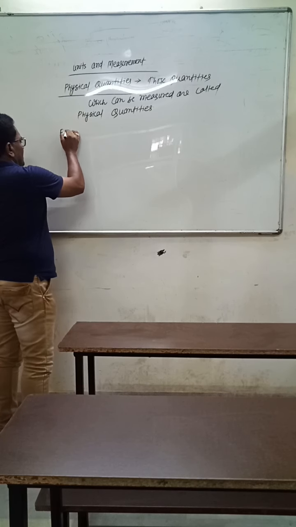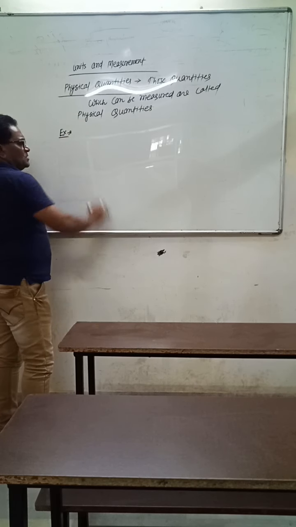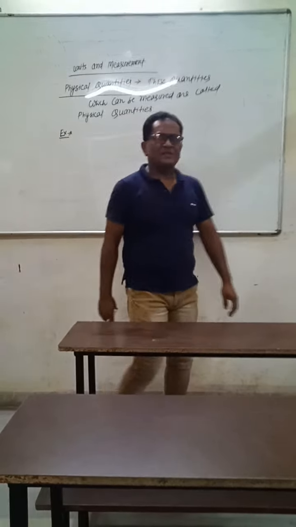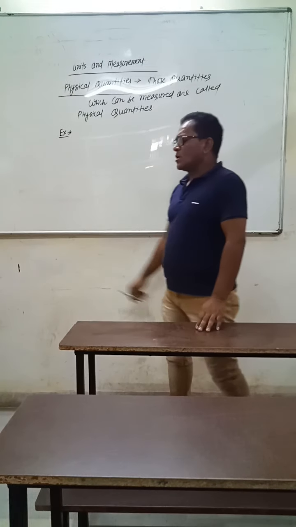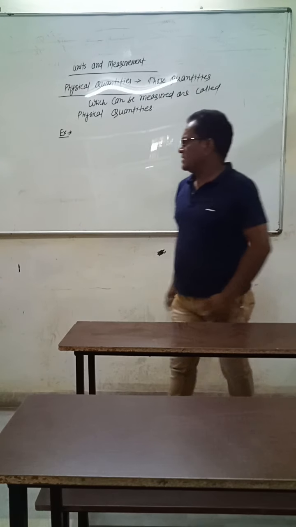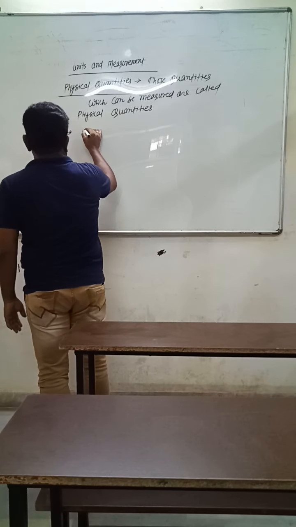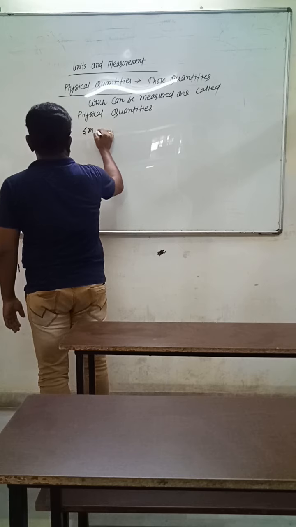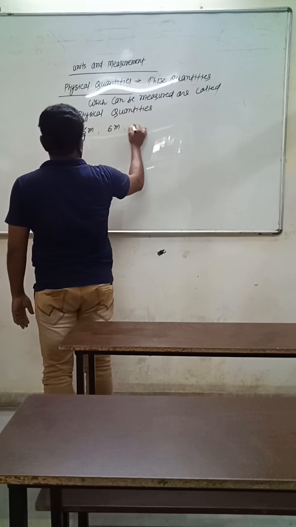As for example, suppose we have to measure the length of this blackboard. It may be either 5 meter, 6 meter, or 3 meter.